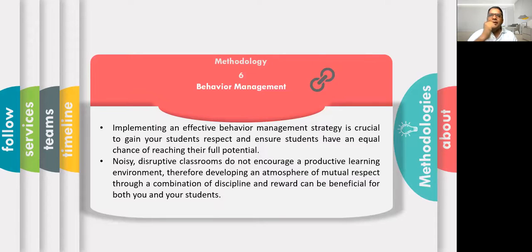In the online class, sometimes children are unmuting or they are playing videos of unnecessary things. So in that condition, you can take the help of the parents. Sometimes parents are also creating problems. So when you are running an online class, ensure that you don't think that only your child, your learner, is sitting.